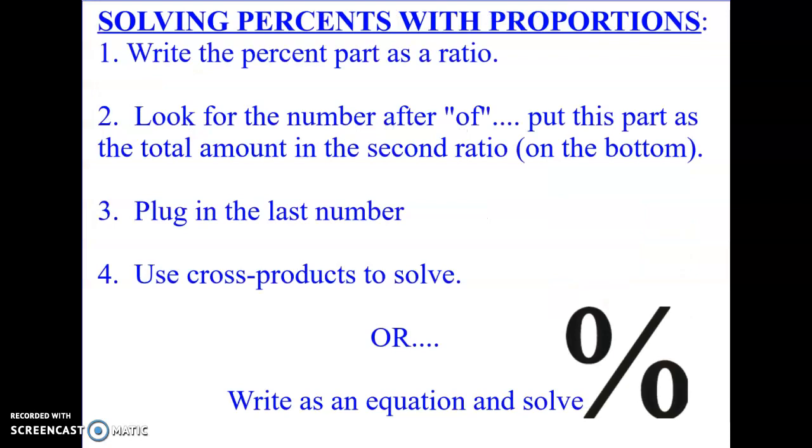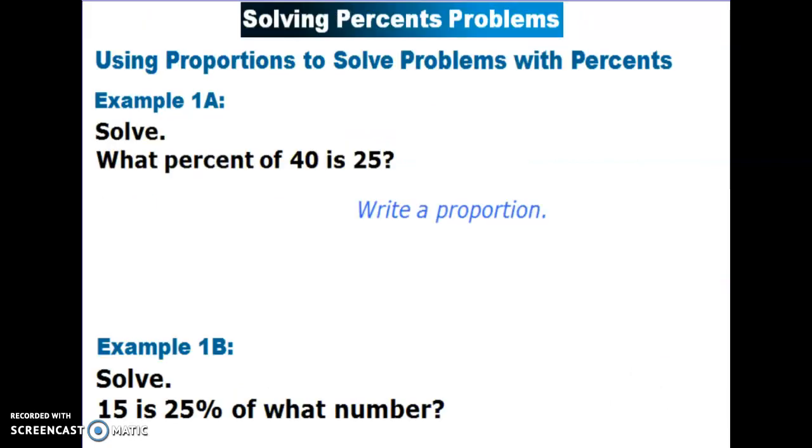Okay, so starting on here, there's two ways to do it. I think the easiest way is to write the percent part as a ratio. Look for the amount that's after the word of, and that is the total amount for the second ratio will go on the bottom. Plug in your last number and then use cross products to solve. Or you can write it as an equation. I'm going to use proportions for today. I know last year my students used that method the most. So it says use proportions to solve problems with percents.